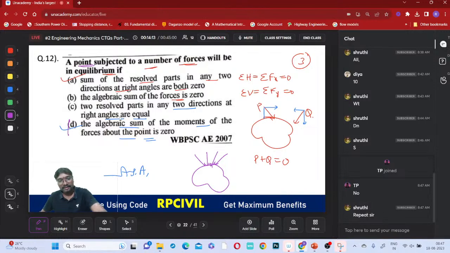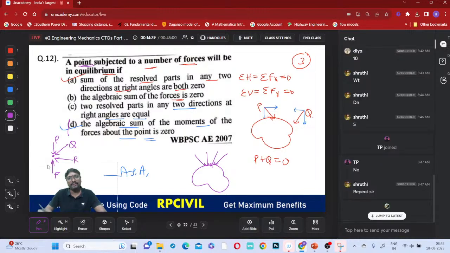What is the question given? Here, a point is subjected to a number of forces. This is the point given. This is your P force, this is your Q force, this is your F force, and this is your R force. Now tell me, do you need to consider the sum of the moments about this point equal to 0, or no need to consider it? No need, because all forces are passing through this point only.